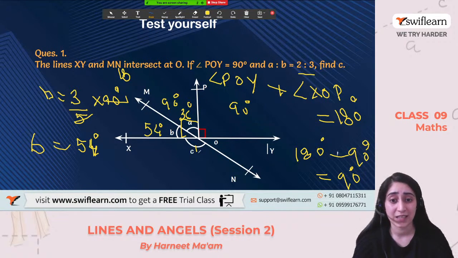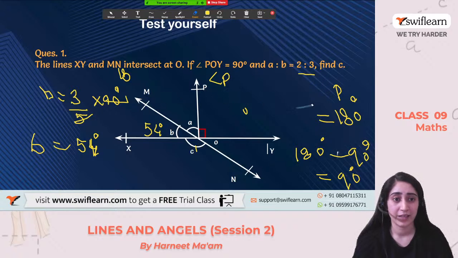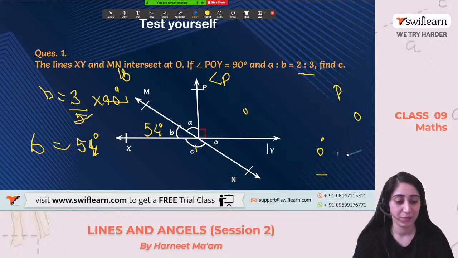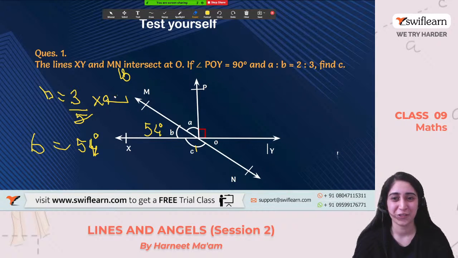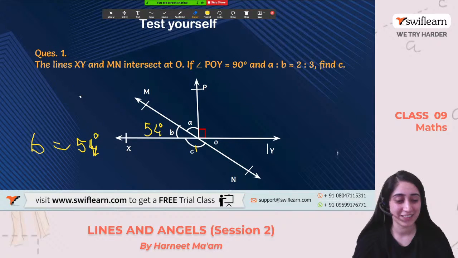Now what is it asking? It's asking the value of C. Now let's do this. How will we solve the value of C? Any idea? Yeah, can you tell me? Yeah, Darshan, I can take your name. That's not a problem. But can we study? Can I know that you are understanding in my class?